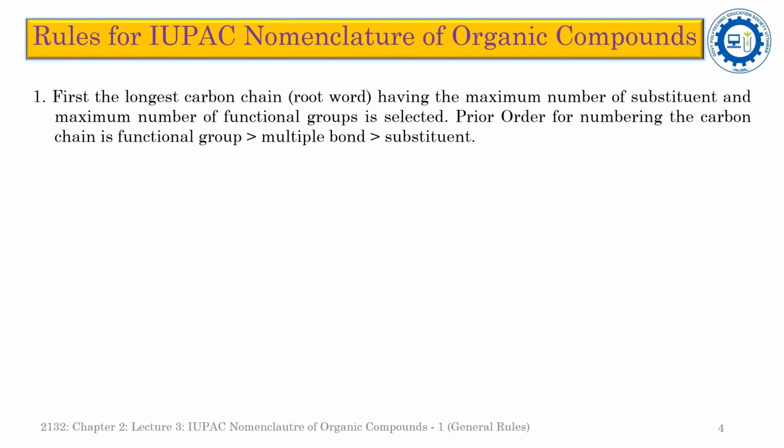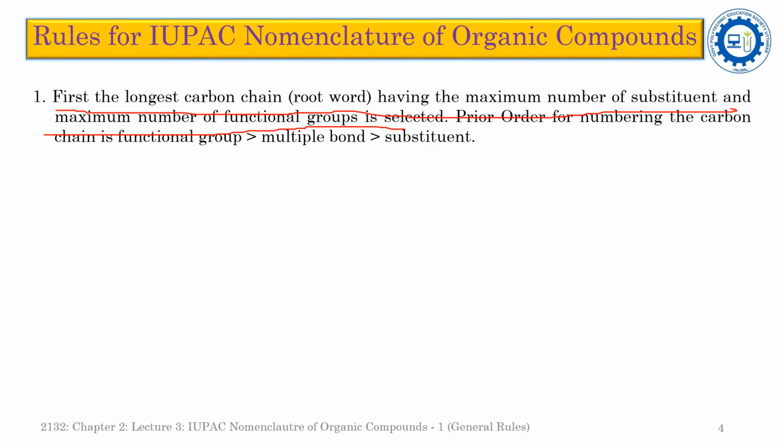Now we will discuss the general rules followed for the IUPAC nomenclature of organic compounds. The first rule is about the longest carbon chain, or the rule of the longest chain. The longest carbon chain, the root word, having the maximum number of substituents and the maximum number of functional groups is selected. That means first of all we have to select a carbon chain which covers the maximum number of substituents and functional groups, and for parity, the numbering of the carbon chain is given by the functional group.